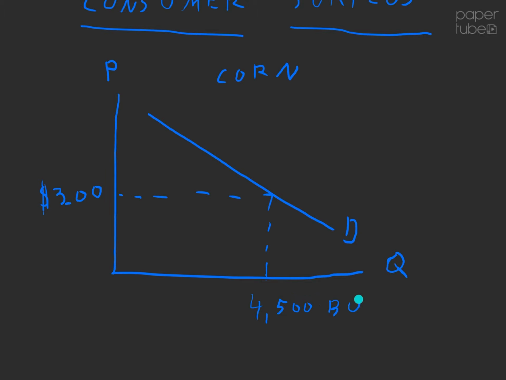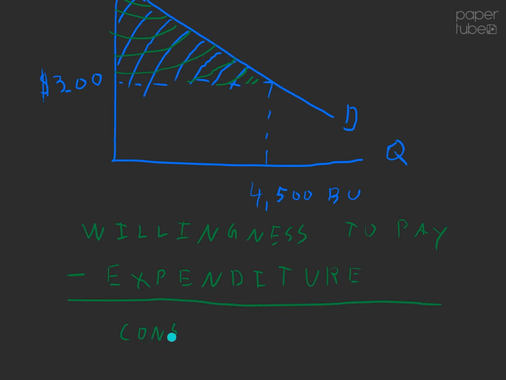When the consumer is a business, the consumer surplus represents the profit that the business earned from participating in the market. Now, we can find the consumer surplus on this graph. It's everything above the market price of $3 and below the demand curve. Let me shade that in for you. The consumer surplus is nothing more than the difference between the amount actually spent and the amount the consumer is willing to spend. We call that the willingness to pay. So if we just take the willingness to pay and then subtract the actual expenditures, we will get the consumer surplus.